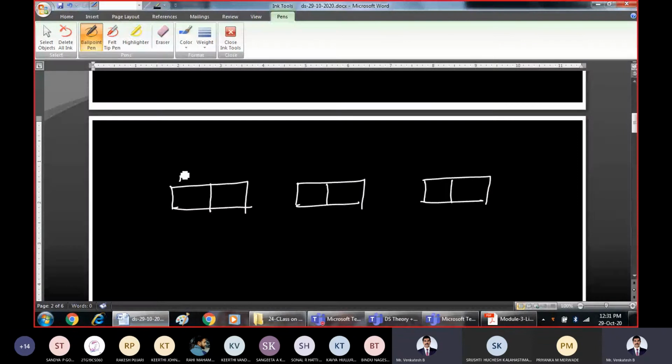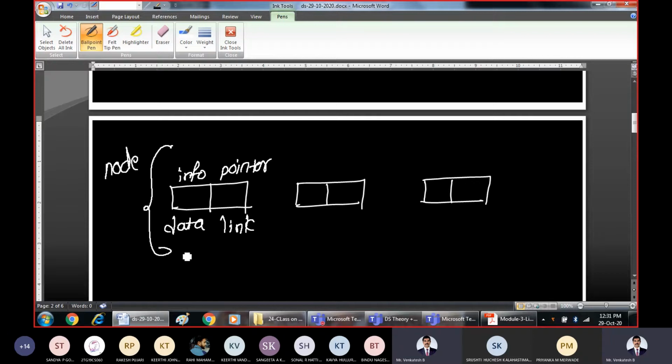So this is the first part which is going to contain the information, and this is the second part, which is nothing but a pointer or a link. You can also call it a data field. This whole thing represents a node in a linked list. This is node number 1, this is node number 2, and this is node number 3. The collection of all these nodes is called a linked list.